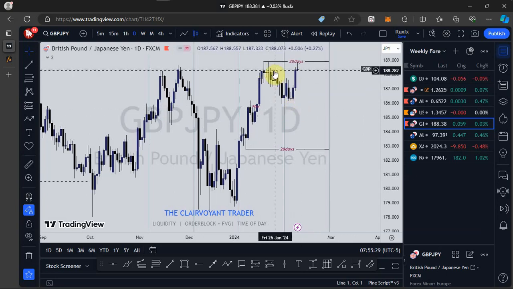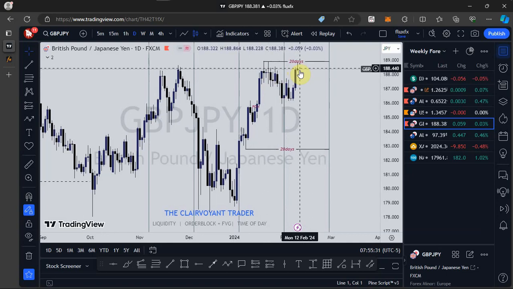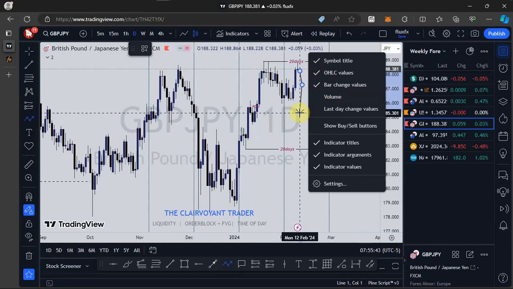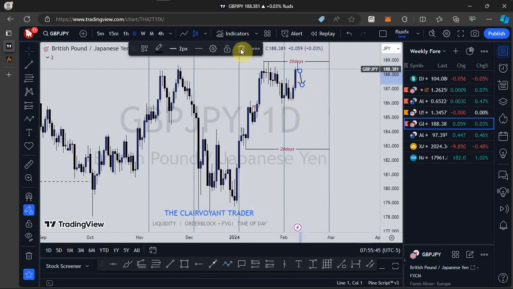So going into next week, I expect to see price push a little bit down to make a higher swing low formation. Then we see a push to the upside, taking out the previous 20-day high. That is my expectation so far as GBPJPY is concerned. I'm looking forward to seeing price continue to push to the upside. So that is just that for GBPJPY.